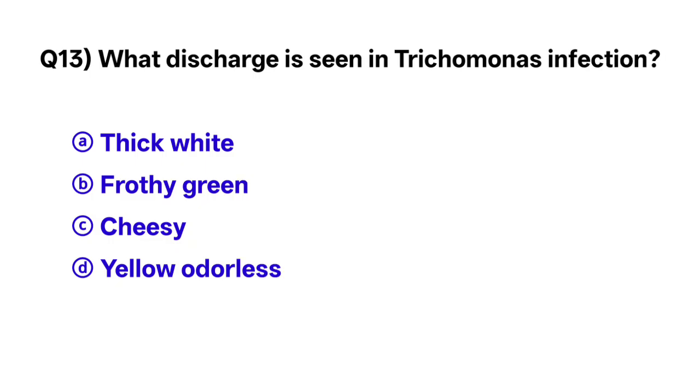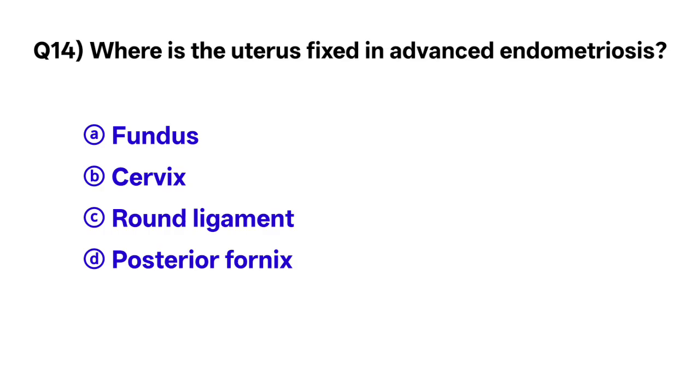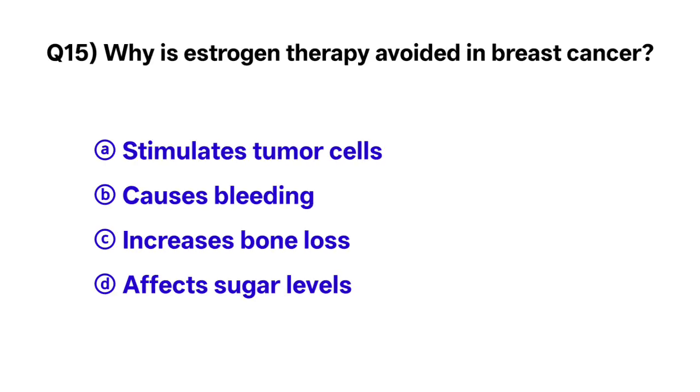Question number 13. What discharge is seen in trichomoniasis infection? The correct option is B. Fruity green. Question number 14. Where is the uterus fixed in advanced endometriosis? The correct option is D. Posterior fornix.